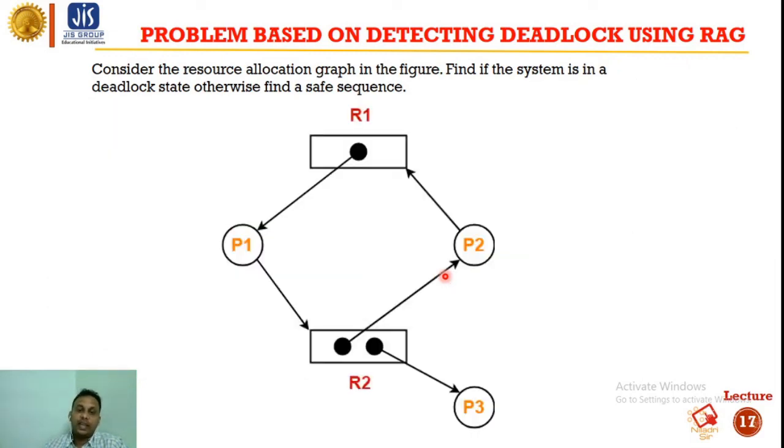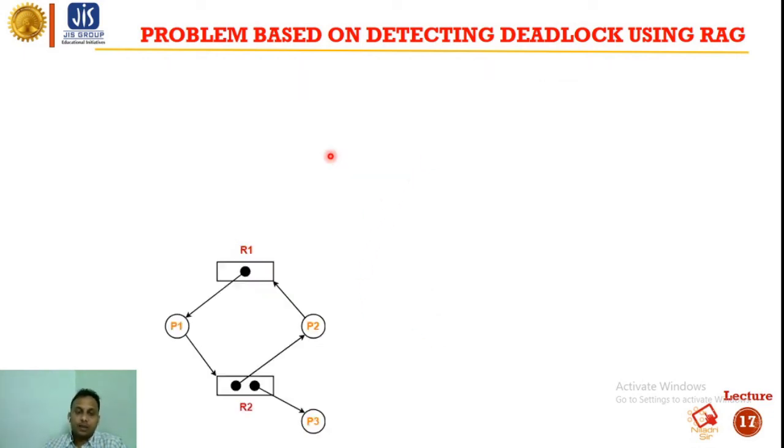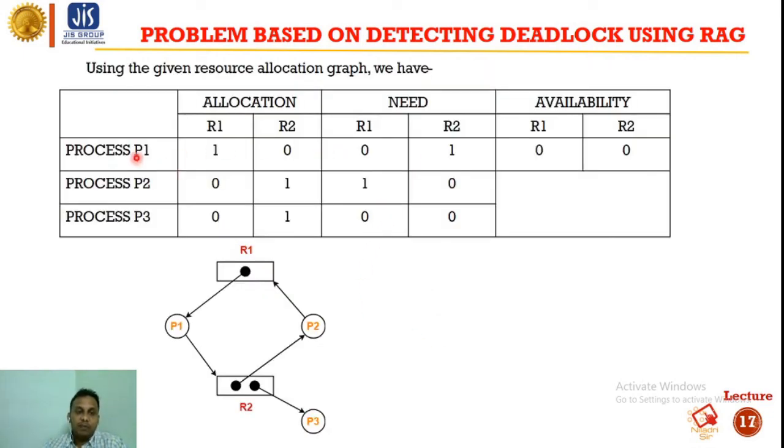So let's do another example. Here we have three processes, P1, P2 and P3, and there are two resources R1 and R2. R1 has one instance and R2 has two instances. So we have to use rule 2 here, okay. So from the figure we can see that P1 only holds R1, P2 holds only R2, and P3 only holds R2. P1 requires